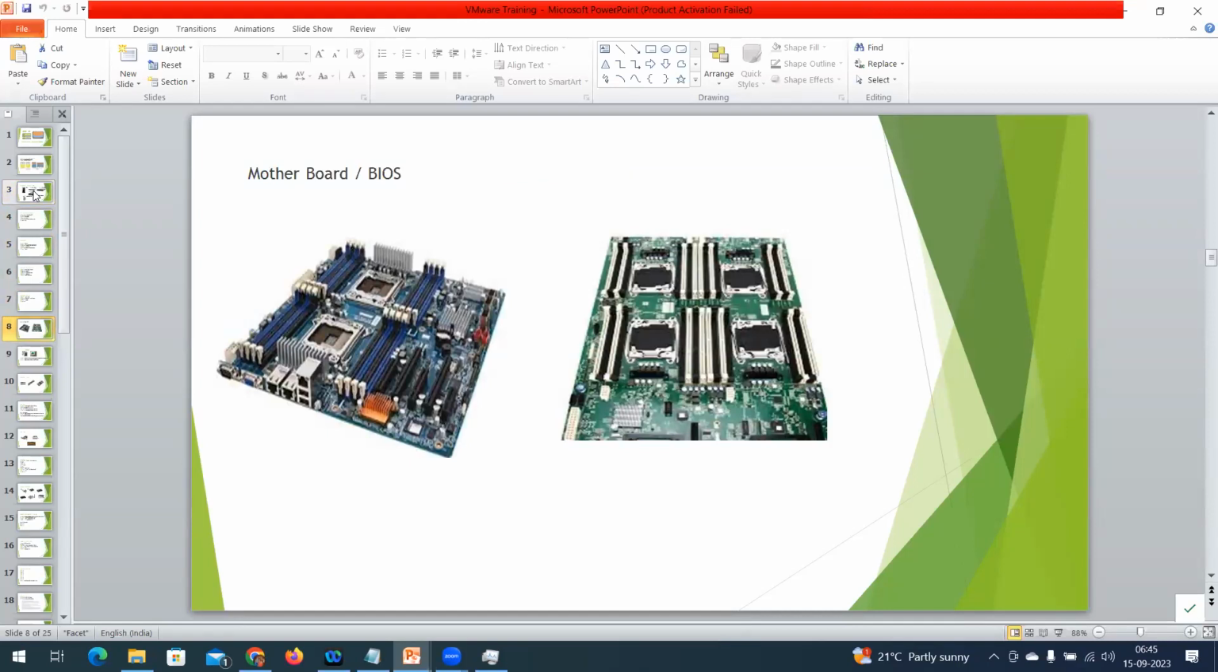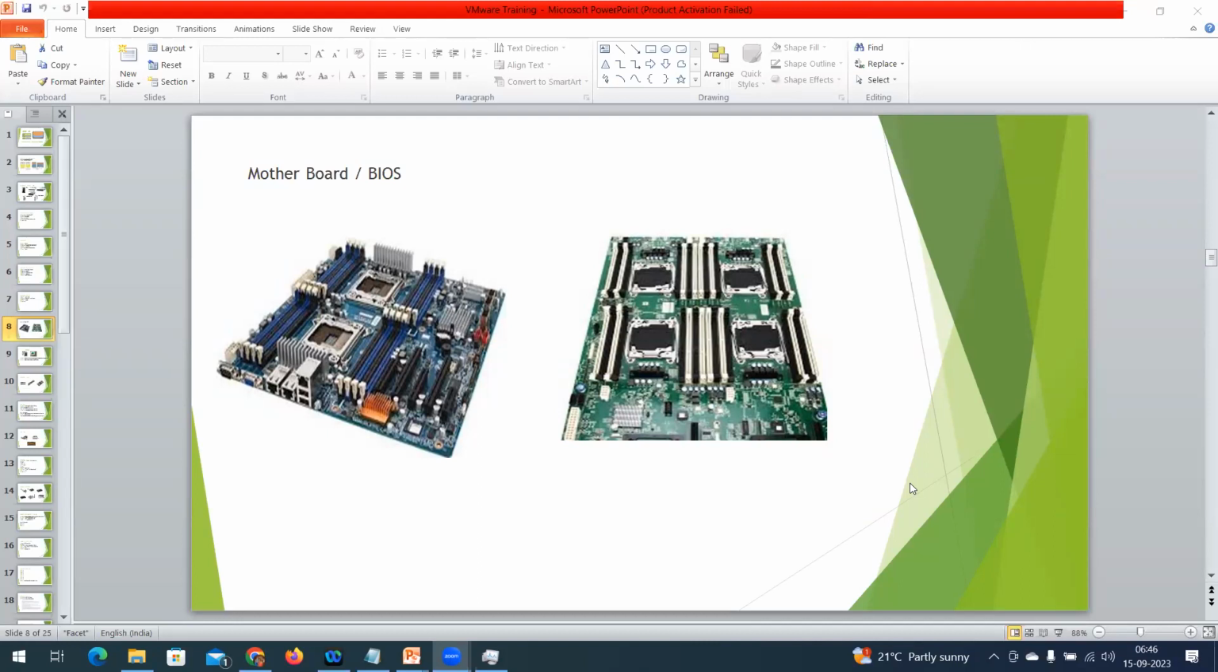This is a motherboard. How many are aware of this motherboard? Have you seen this before? Yes. As I mentioned earlier, going forward, all the sessions are interactive sessions. You can stop me at any moment and ask. Now, the question is, by looking at this motherboard, where are you going to install the processor?